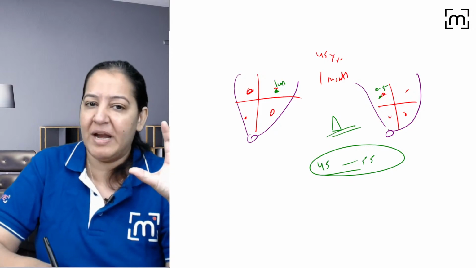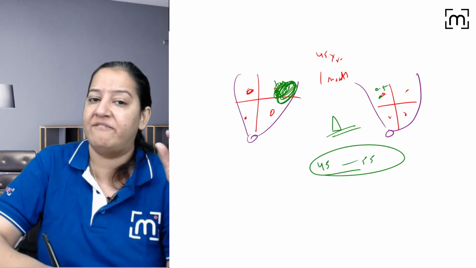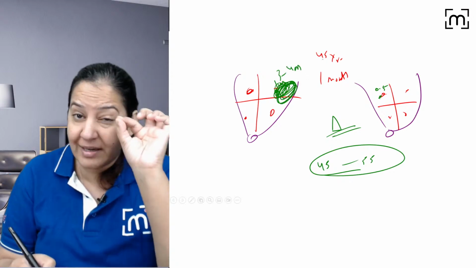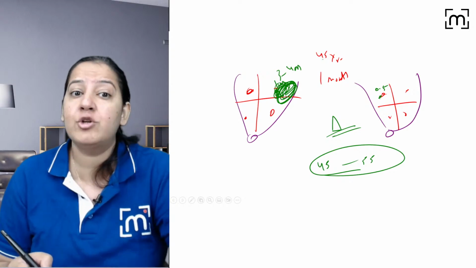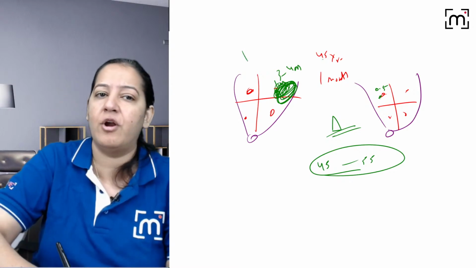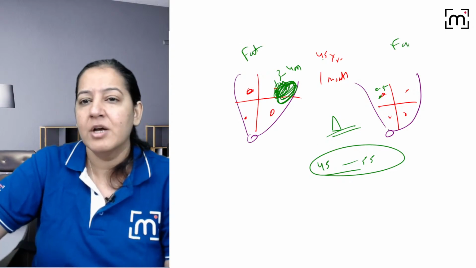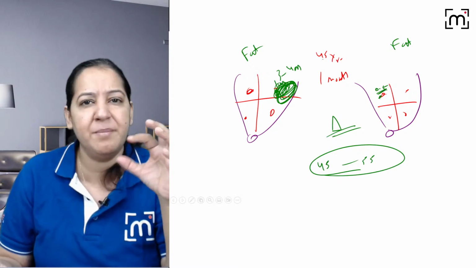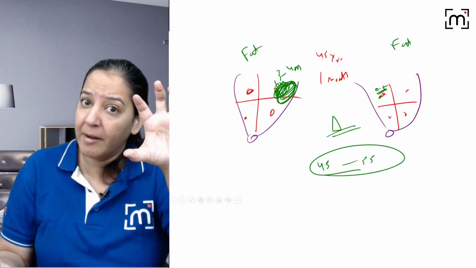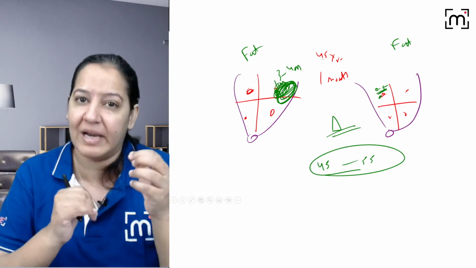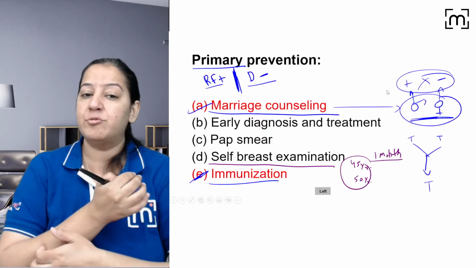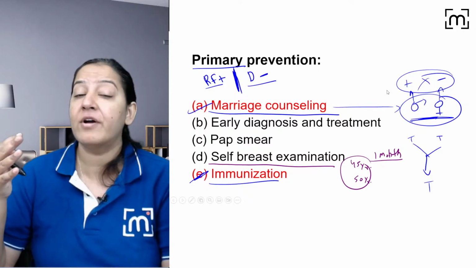Otherwise, if she doesn't palpate, the lump will grow, and when it becomes 3 or 4 centimeters, then she will be able to diagnose it, not at an early stage. So we want the lady to palpate the breast. The breast is full of fat, there is abundant fat. So even if a small hard lump of 0.5 centimeter is there, it can be missed. 1 centimeter, 2 centimeter, it can be missed. When it becomes 3 to 4 centimeters, it will come to the notice of the lady that I'm having some lump in my breast. You got my point? So basically, we ask them to do breast self-examination for early diagnosis.